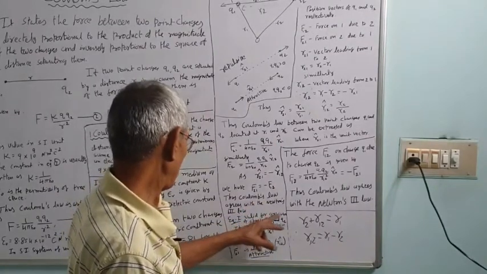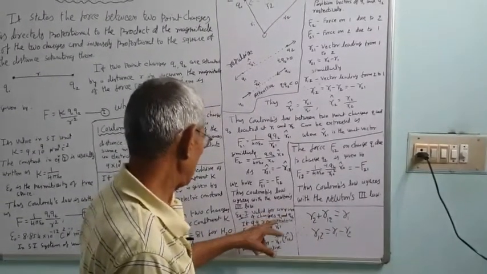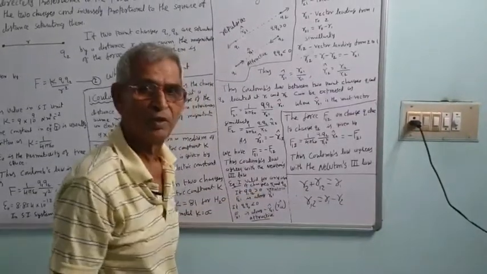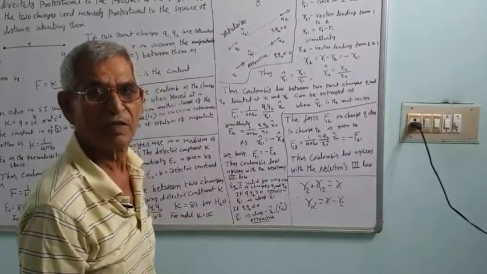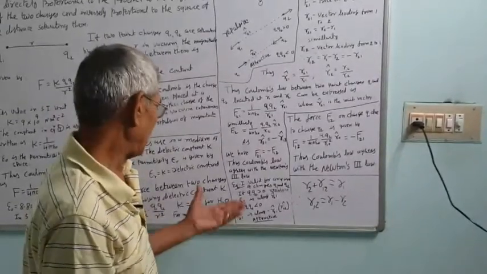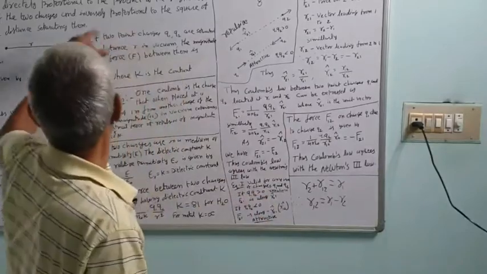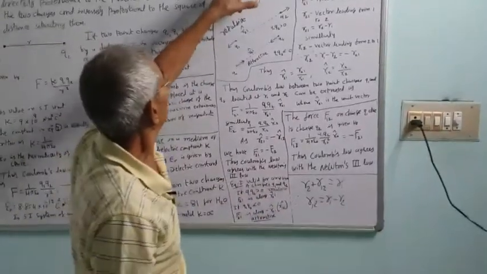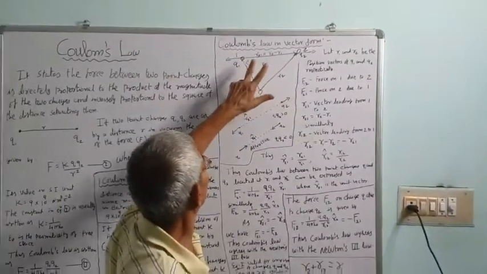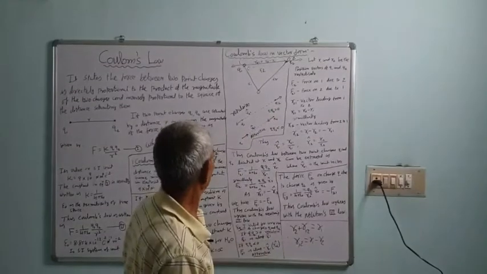Equation 1 is valid for any given charges, of any sign. If Q1 Q2 is greater than 0, that is, both charges are similar, either both positive or both negative, then the force will be repulsive, as shown in the figure.